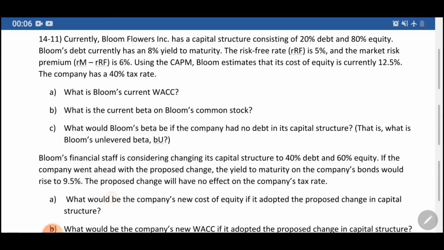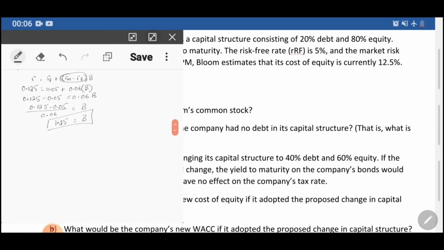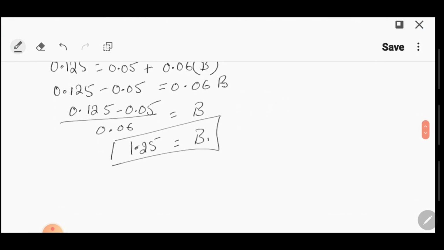So we're going to use this formula. Let's go back. This is beta L, because this represents a 20% debt level.